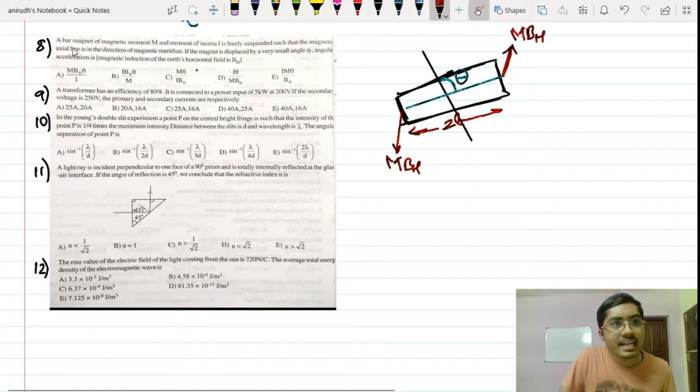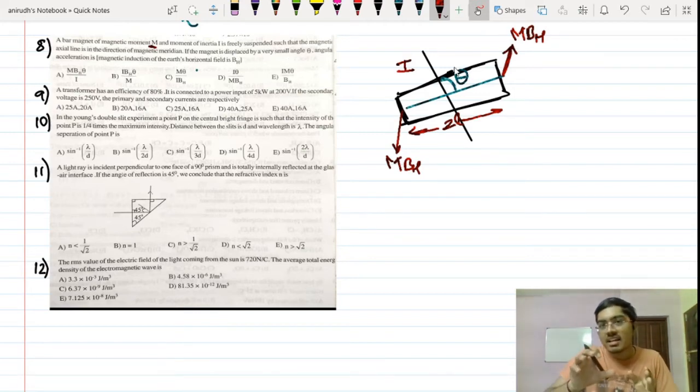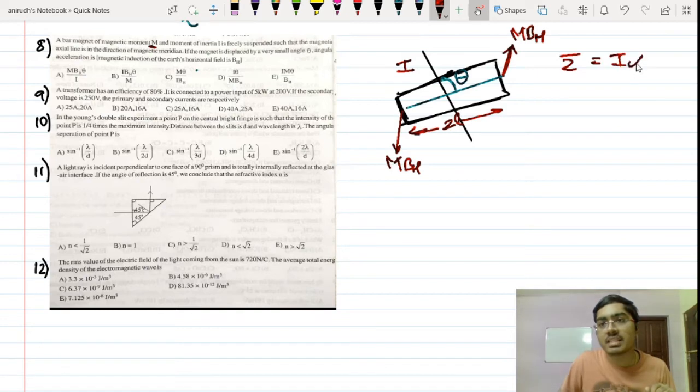So guys, this eighth question says that a bar magnet of magnetic moment m and moment of inertia I is freely suspended such that the magnetic axial line is in the direction of magnetic meridian. If the magnet is displaced by a very small angle theta, angular acceleration is, so we'll just have to put it as tau is equal to I alpha, isn't it? I is given, we just have to find alpha, so alpha is equal to tau upon I.